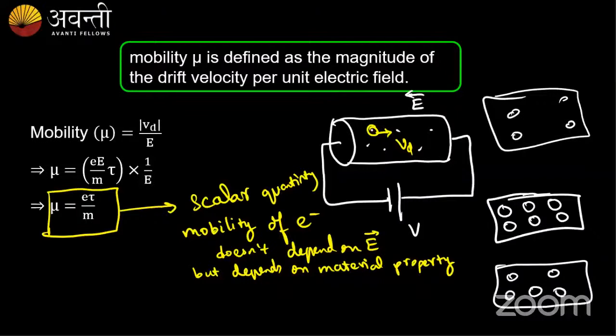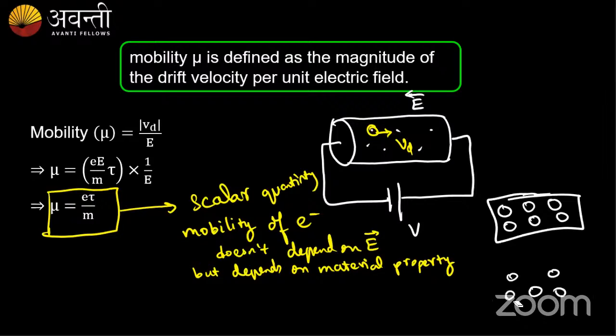If the atoms are closely packed, how much space would my electron get to move? Very less space, right?